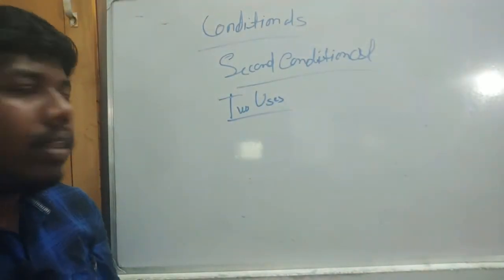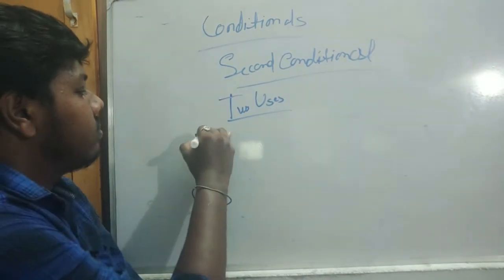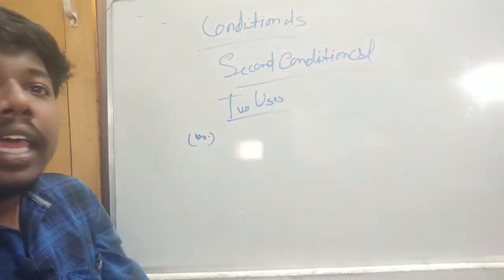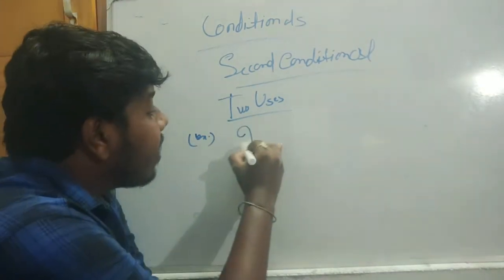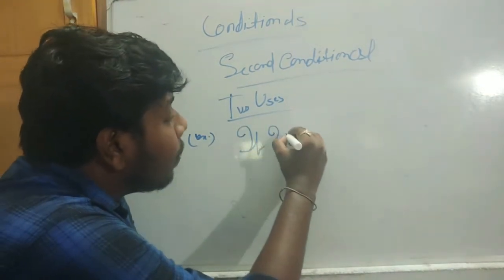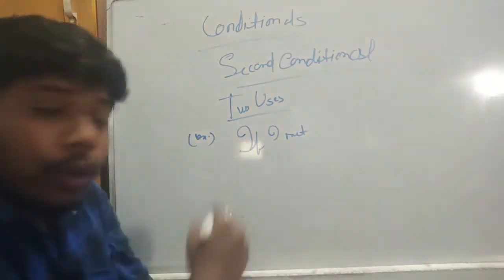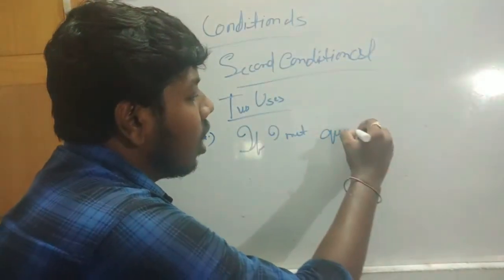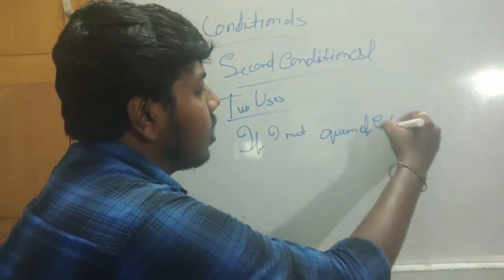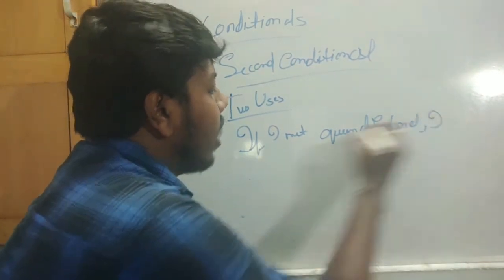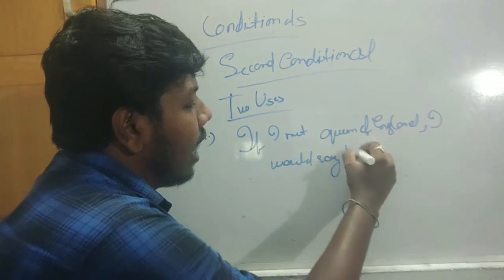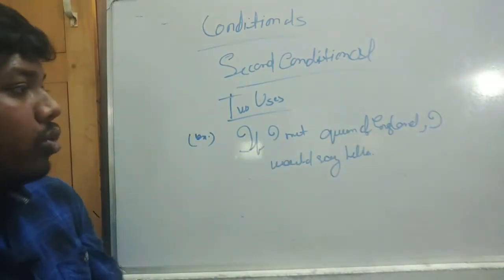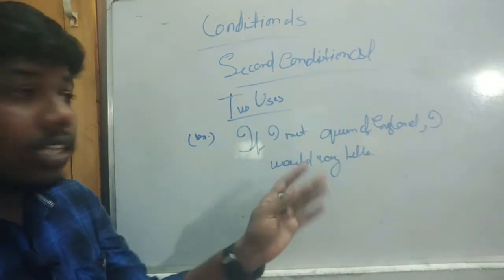So what is the example here? If I met the Queen of England, I would say hello. So it is not completed, I don't know.